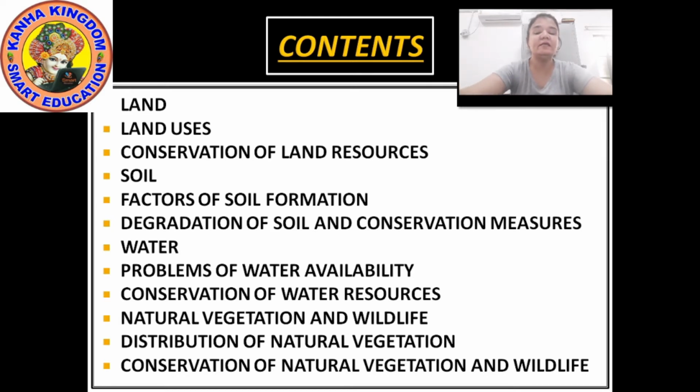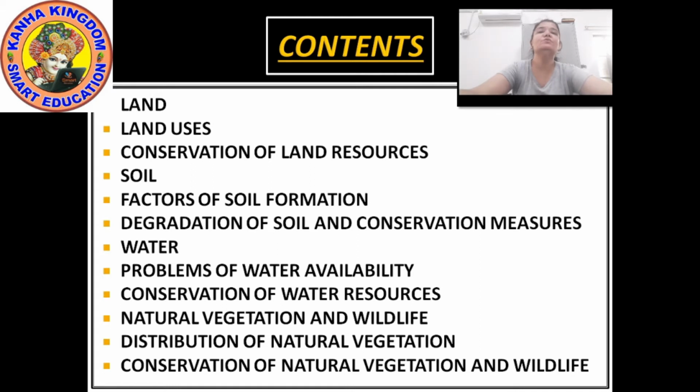They were mulching, contour barriers, rock dam, terrace farming, intercropping, contour plowing and shelter belts. These were some of the methods through which we can conserve soil. We can stop soil erosion. Such kind of points we had seen in part 1.